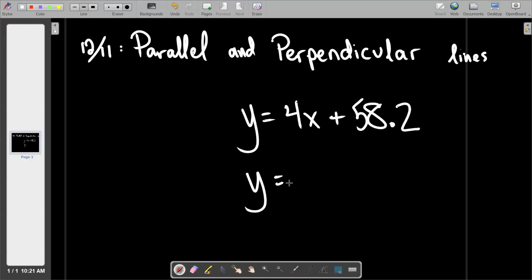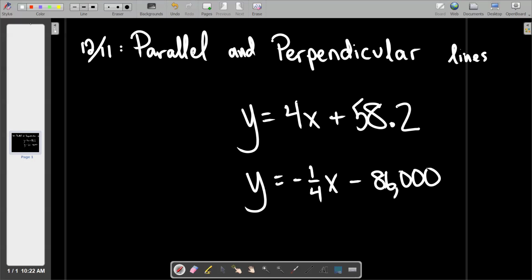y equals... negative 1/4. Yes, it would. People sometimes say, you got to flip over a whole number. And my answer is, of course you can. The whole number is just 4/1. If you flip it over, it goes to 1 and 4. And then you slap a negative on it, right? And then what would the y-intercept be? Negative 1/4 of x minus, say again? 86,000. I like that. Beautiful.